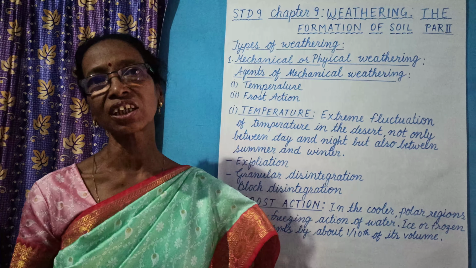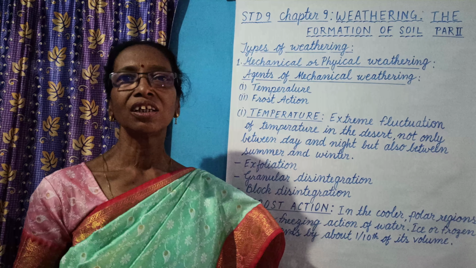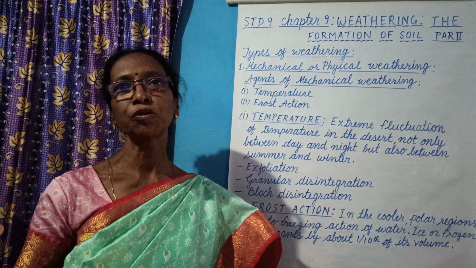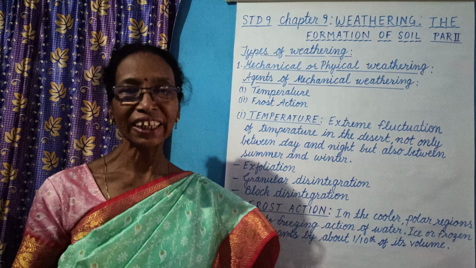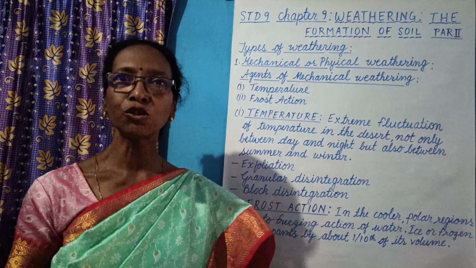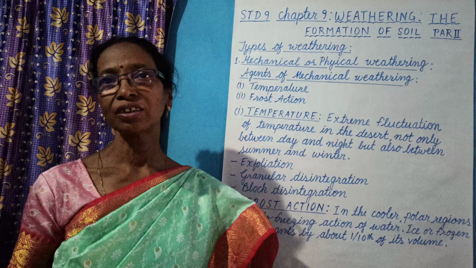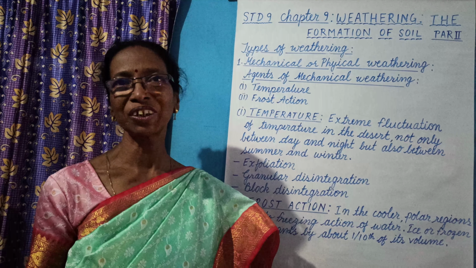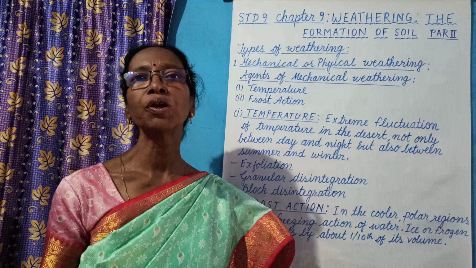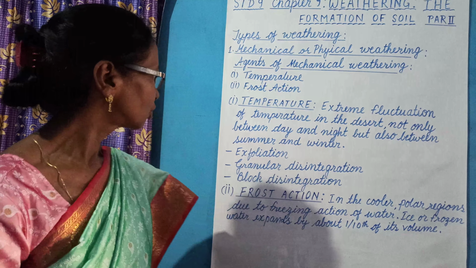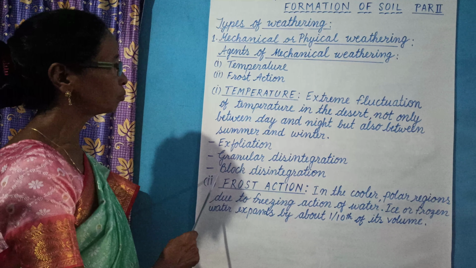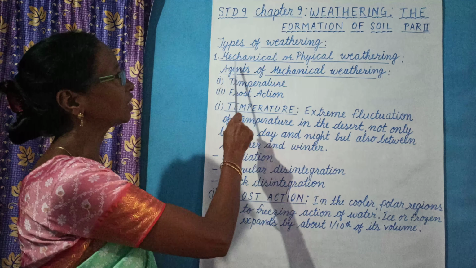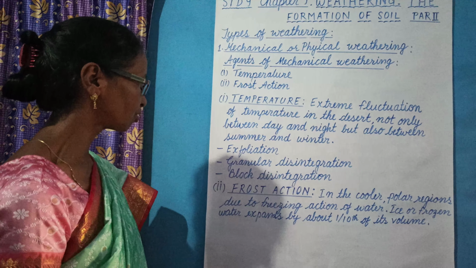Due to the expansion and contraction of the rocks, which are made of different blocks, they are disintegrated into small blocks or some particular shape. So this type of disintegration is known as block disintegration. So these are three ways by which, with the help of temperature, mechanical weathering takes place.